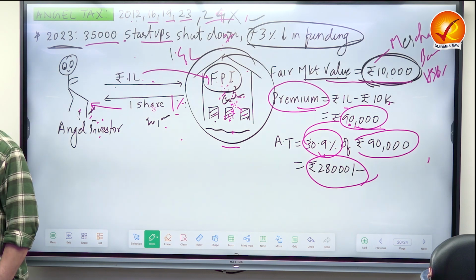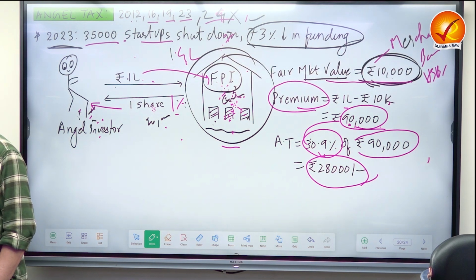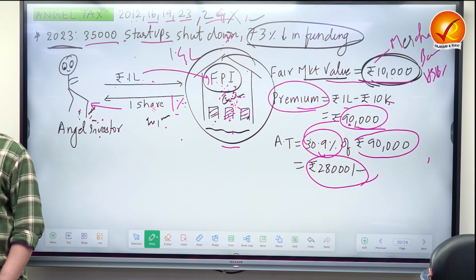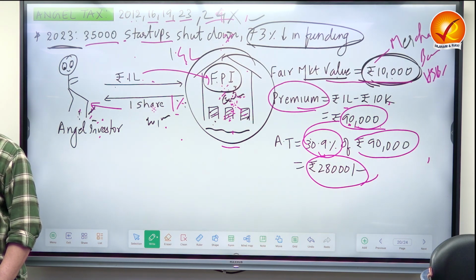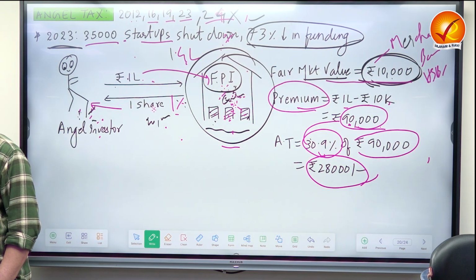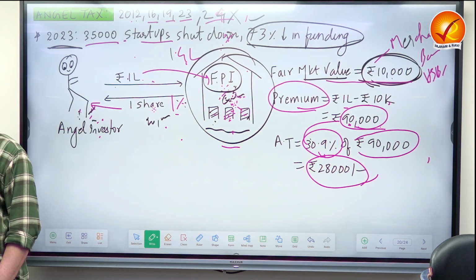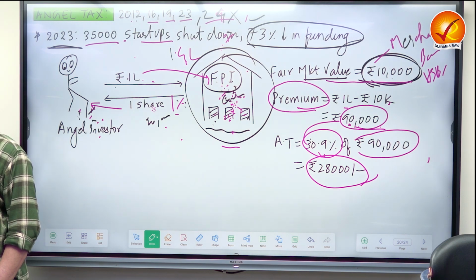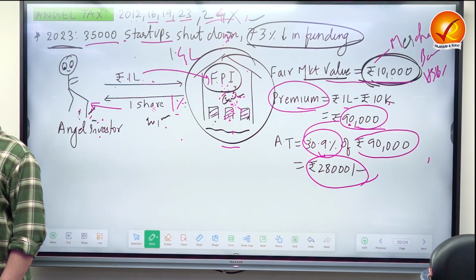Please write that angel tax has to be paid by the startups who receive investment higher than fair market value.